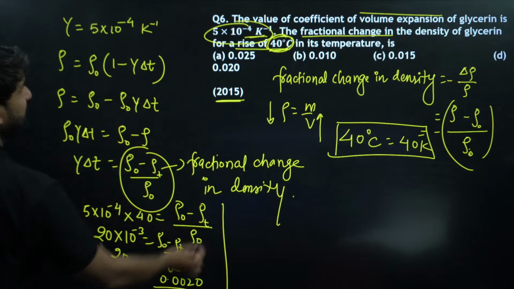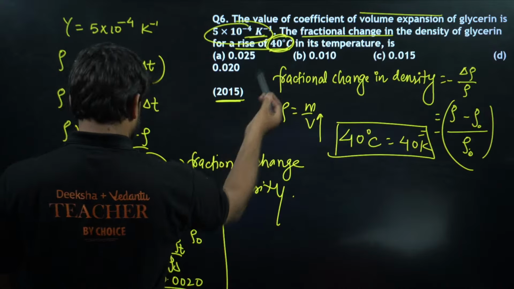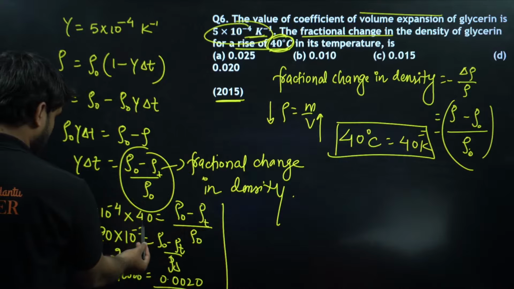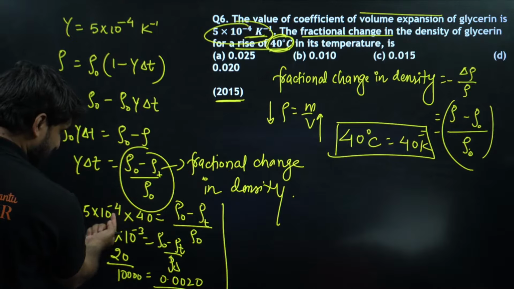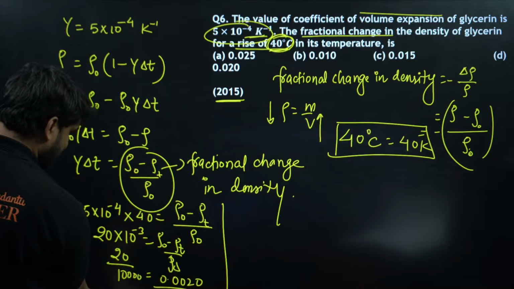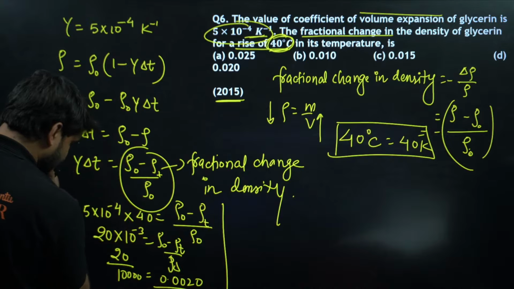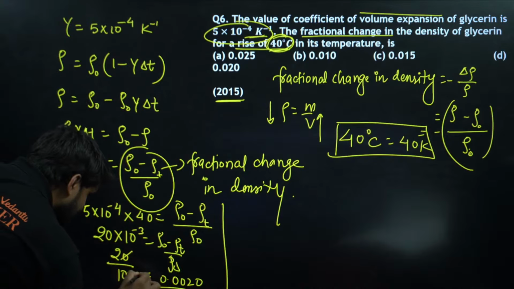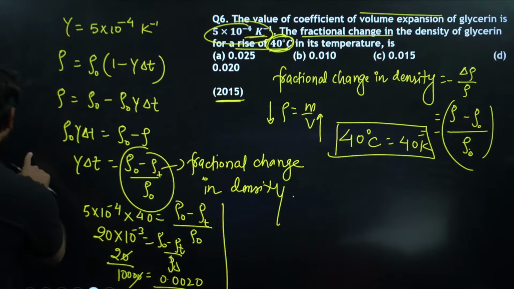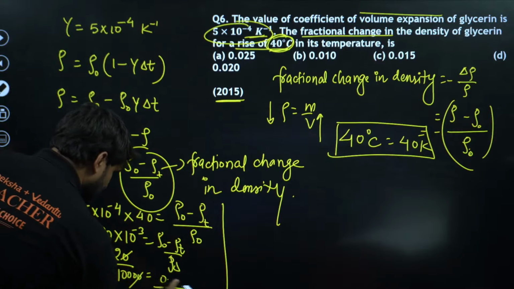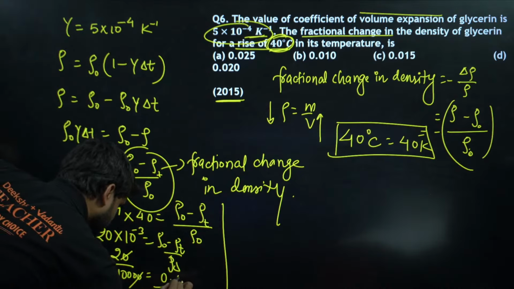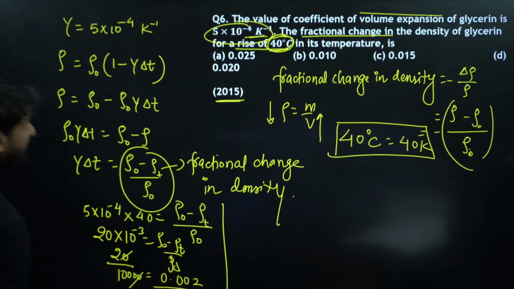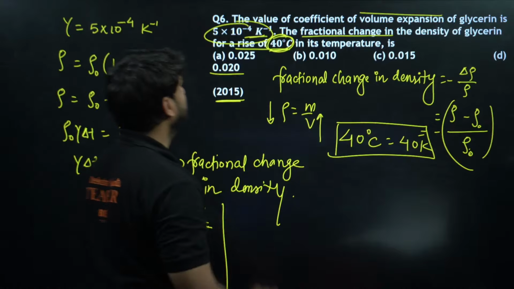0.020. This is the answer here, because this is 10 to power minus 4 and this is 40 here. So 4 into 5 will be 20, and one more 0. So this 10 will be multiplied here. So 10 to power minus 3 will go there. So this will become 20 divided by 10 to power this. So one 0 will be cancelled here. So the answer will become 0.002. This is the answer, 0.002. I think 0.02 is there.